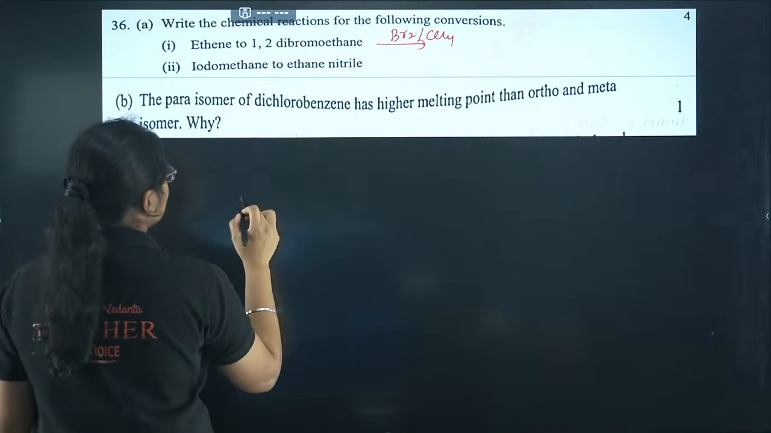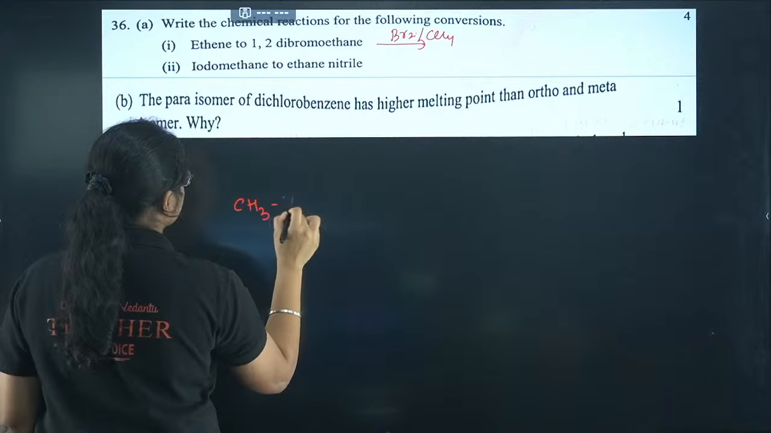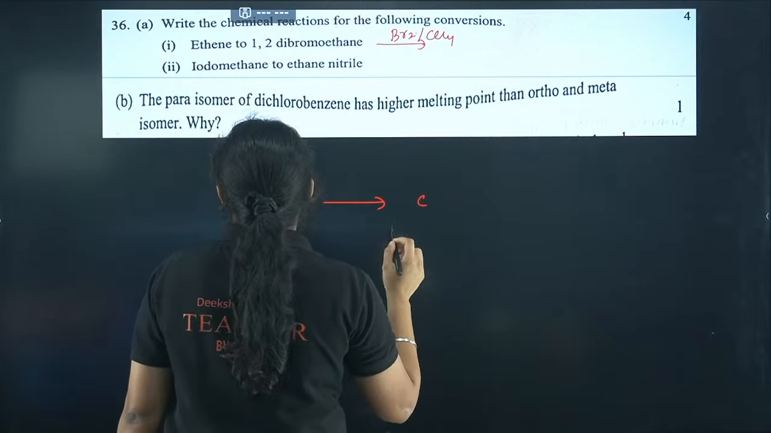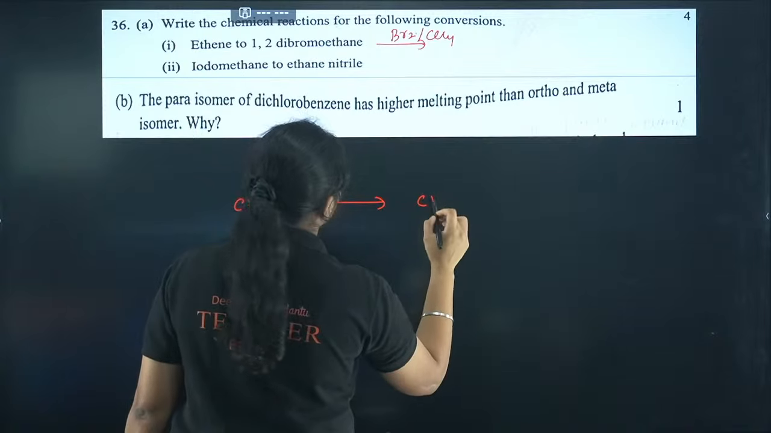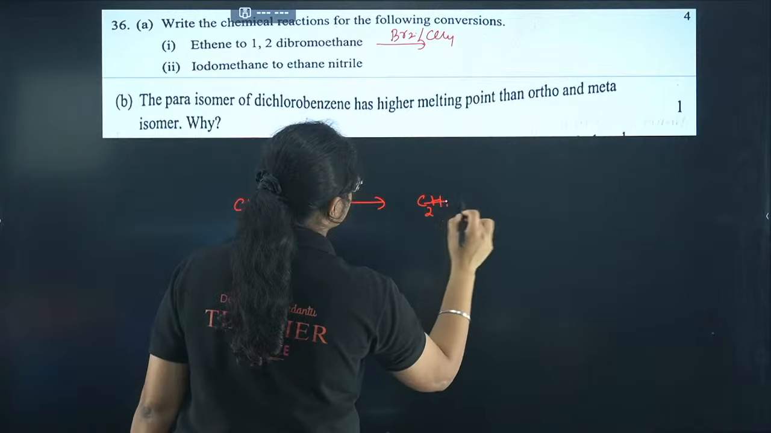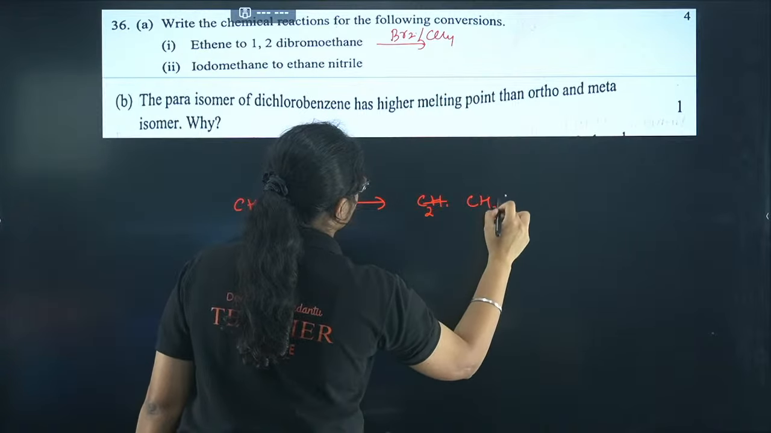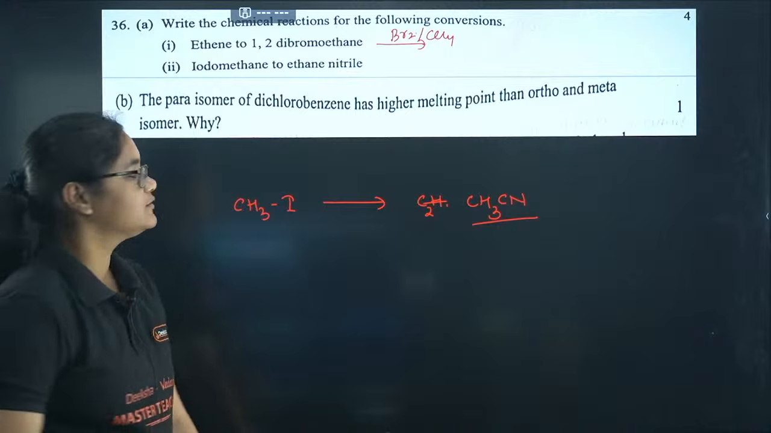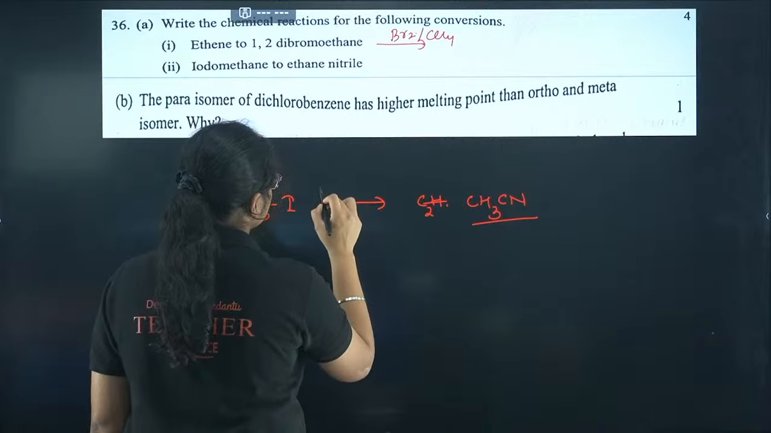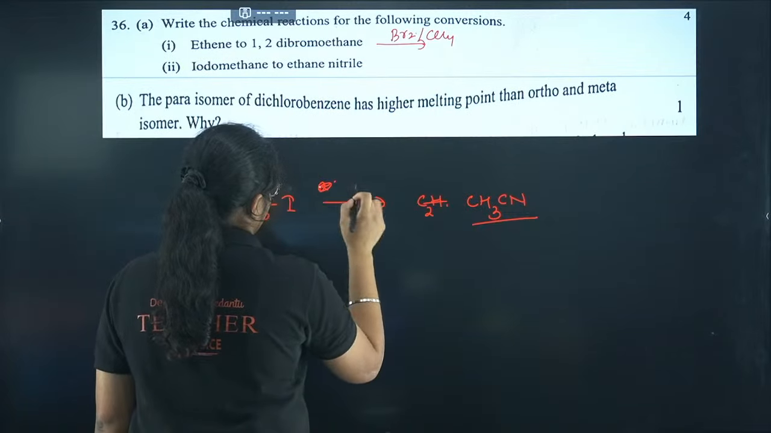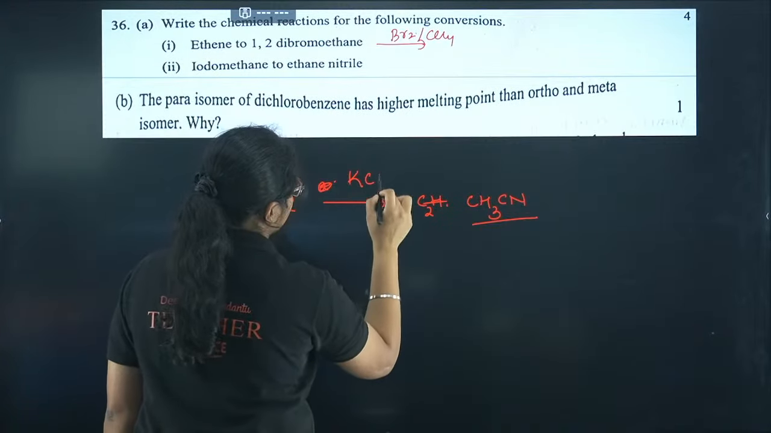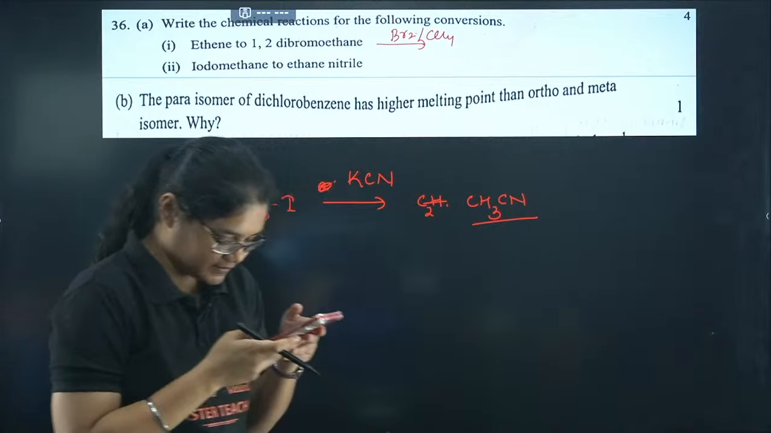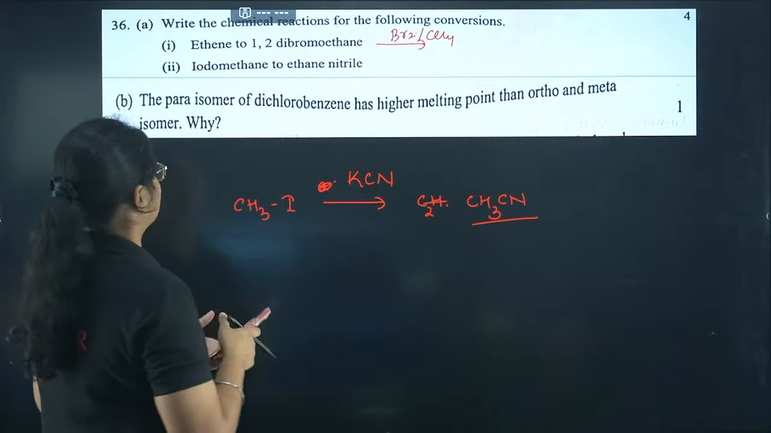Next, iodomethane to ethane nitrile. So what is this compound? This you have to use simply, I am adding KCN, right? So if you use alcoholic KCN, you will get this CH3CN group. Yes, KCN. Shreyas is absolutely correct here.